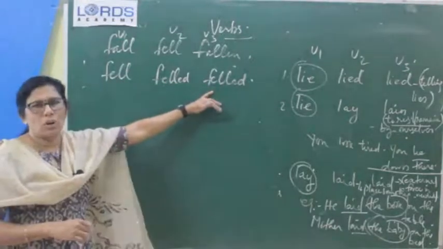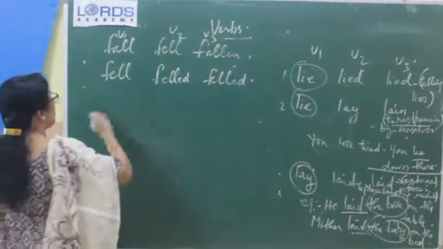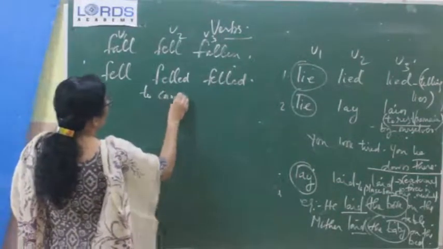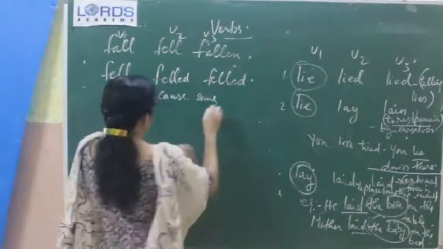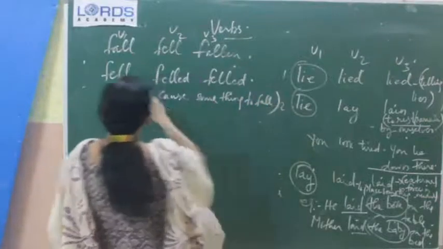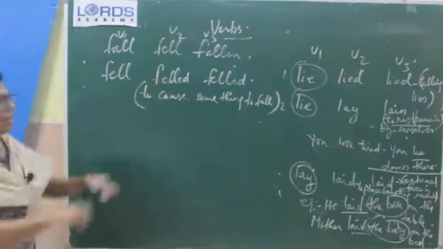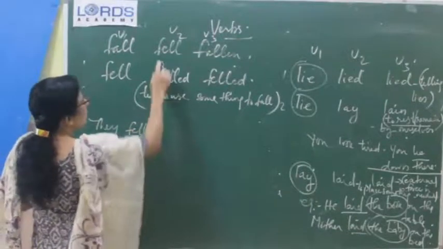Maybe it sounds odd for you because you haven't heard this word before. Okay, and the meaning is to cause something to fall. To cause something to fall. That is the meaning of fell, fell, fell. Okay, they fell. This meaning as it is, you know.